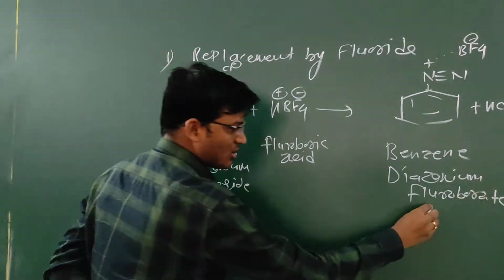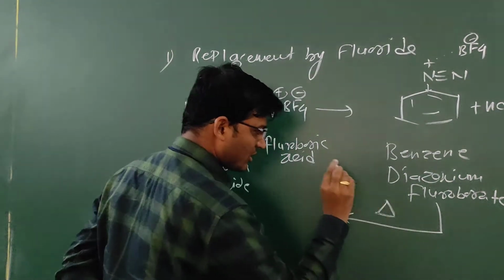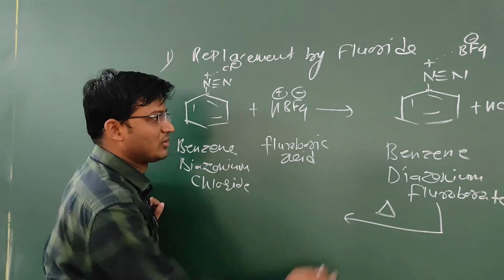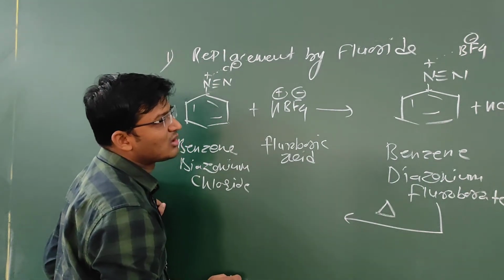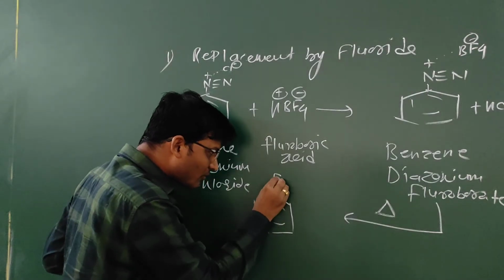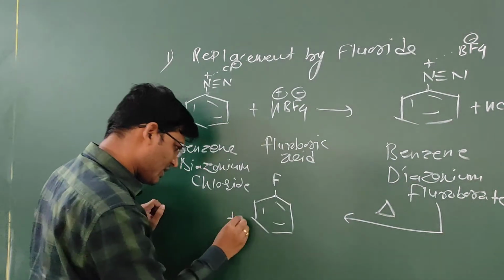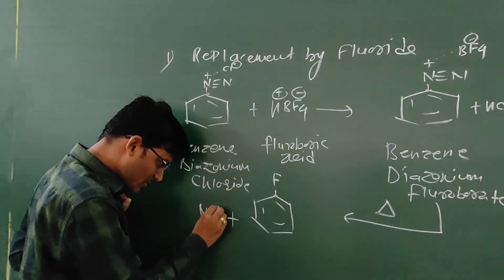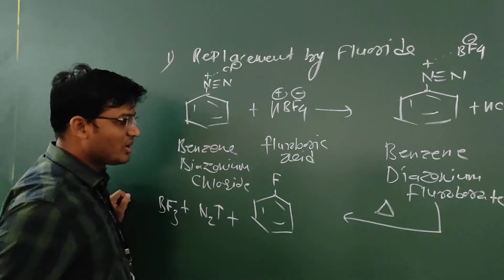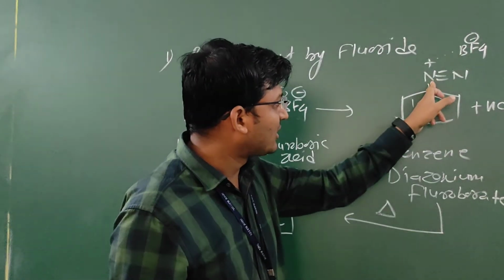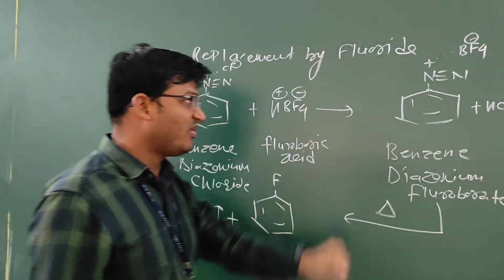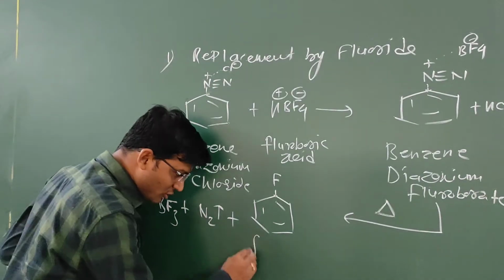This compound upon heating undergoes decomposition and forms fluorobenzene plus N2 gas plus BF3. Fluorine gets attached by replacement of this N2 group. This is called fluorobenzene.